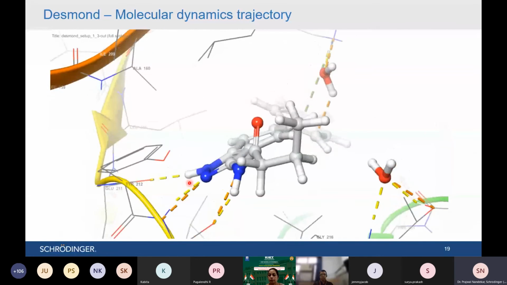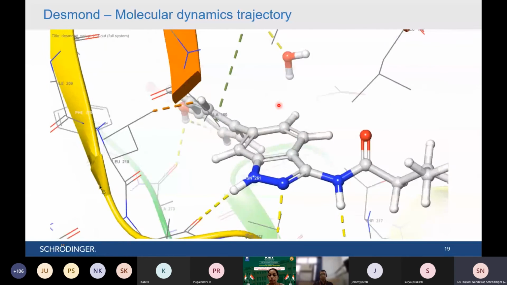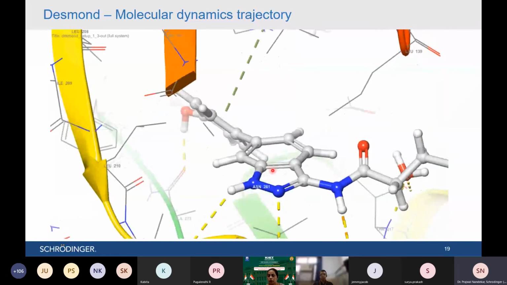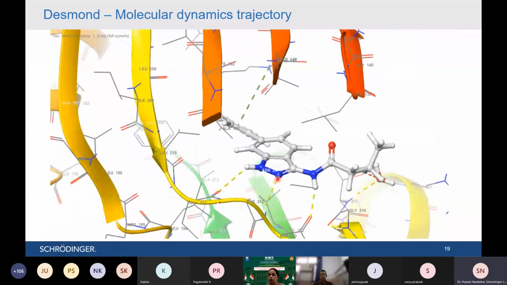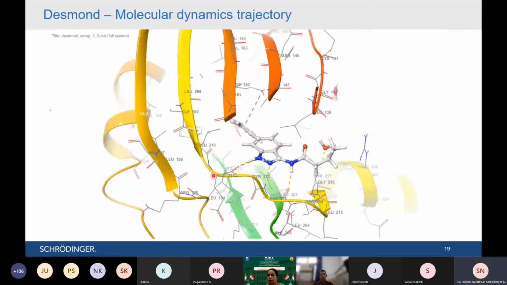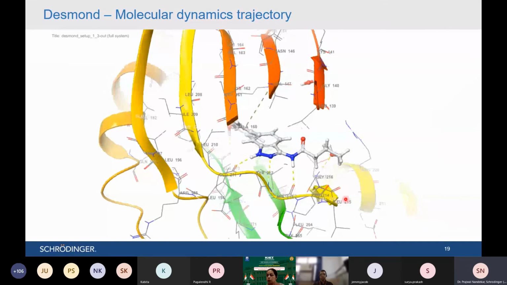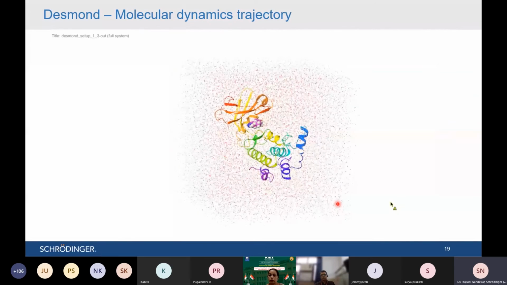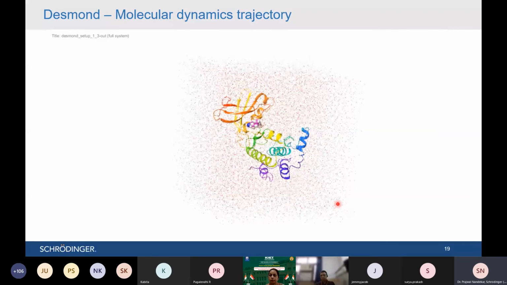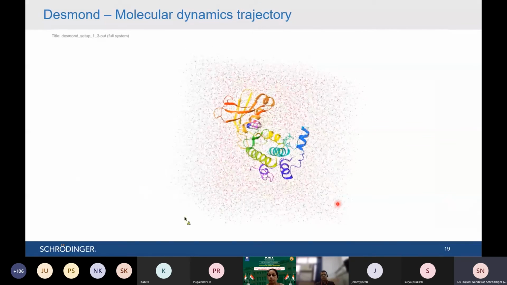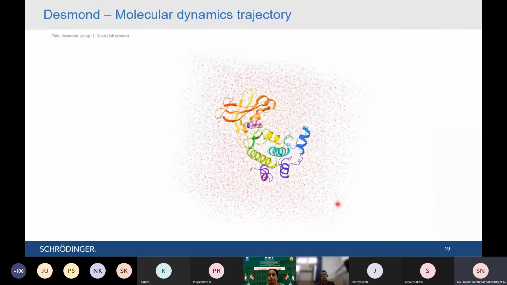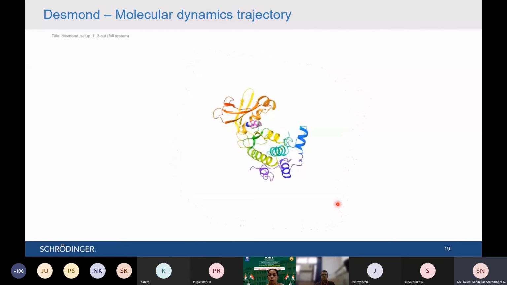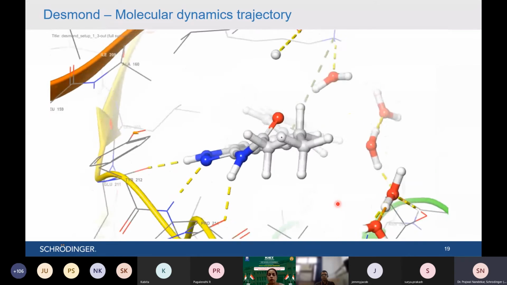These yellow dashed lines are nothing but the hydrogen bonding interactions occurring between amino acid residues of the protein and the ligand, and eventually water also comes into the picture. It also makes interactions. So this is what we need to analyze by visualization. You can analyze the complete trajectory in Schrodinger's Maestro in the easiest way. You can just play the movie, zoom in, zoom out, and focus on the ligand to see what interactions are happening, how stable they are, how much time they are stable, whether they are breaking or making new contacts. In this way, we need to analyze the complete MD simulation trajectory.